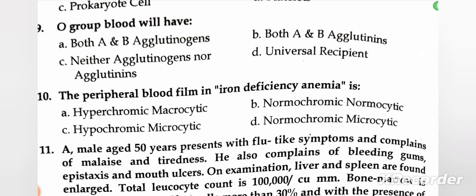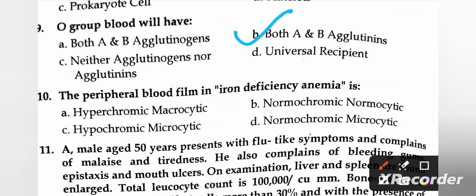Next question: O blood group will have: A, both A and B agglutinogens; B, both A and B agglutinins; C, neither agglutinogens nor agglutinins; and D, universal recipient. So the right answer is B, both A and B agglutinins.